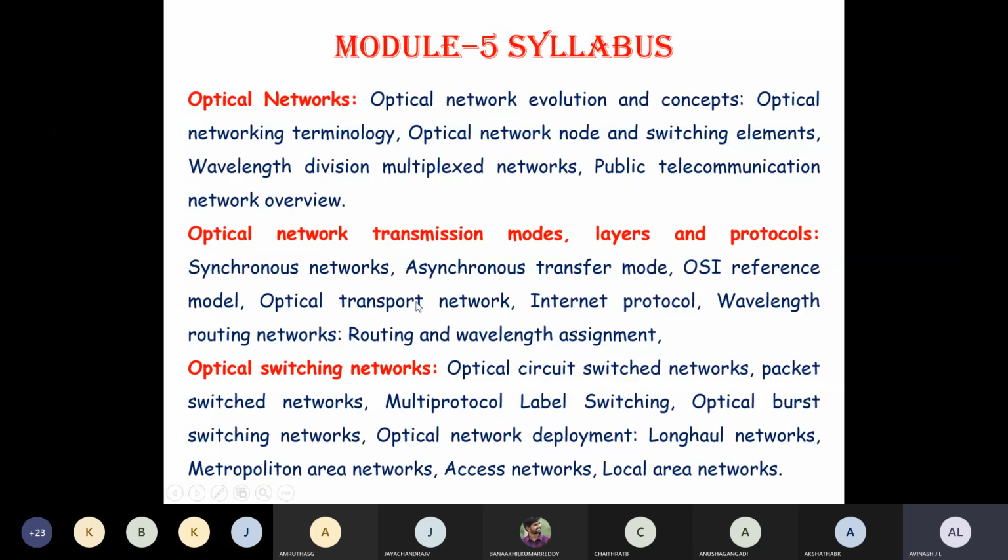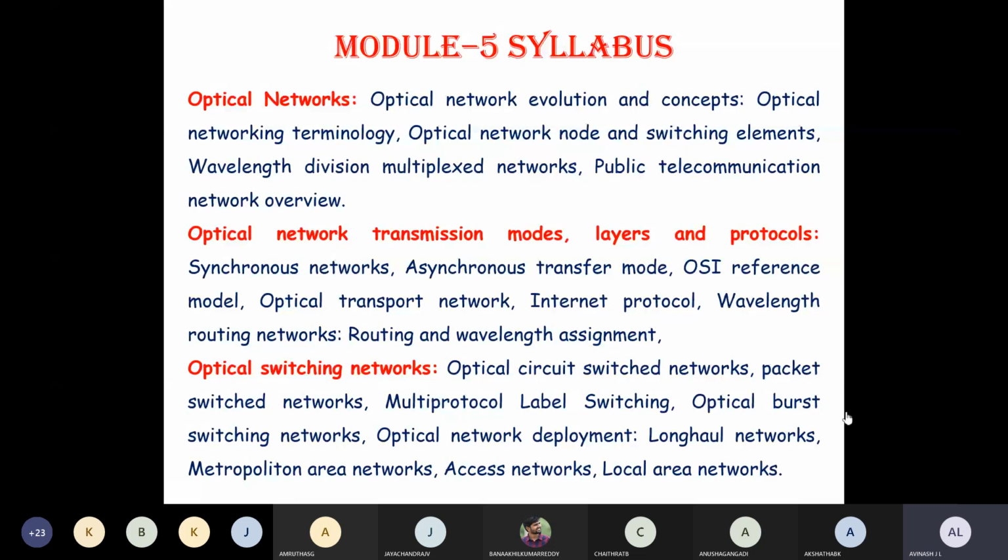In that, synchronous networks, asynchronous transfer mode, OSI reference model, optical transport network, and internet protocol. We will give a brief introduction to all these things, with a few diagrams. In this module, we are going to understand wavelength routing networks, routing and wavelength assignment. At the last part of this module, we are going to understand optical switching networks.